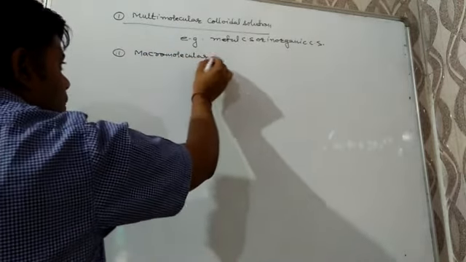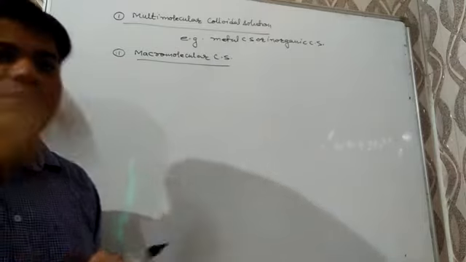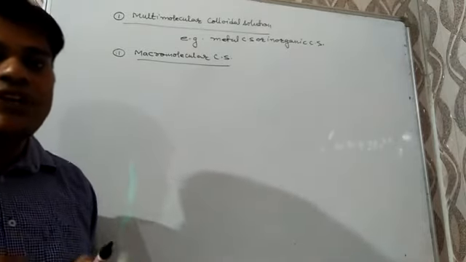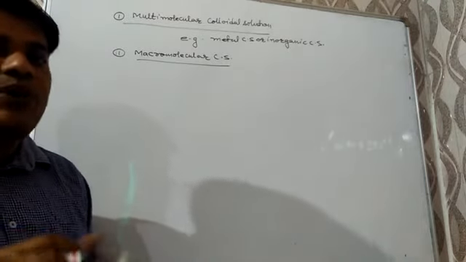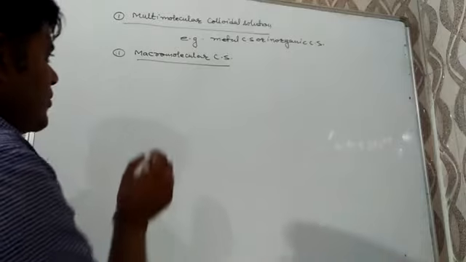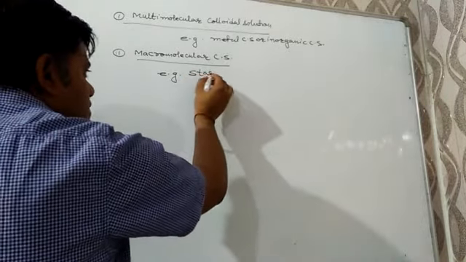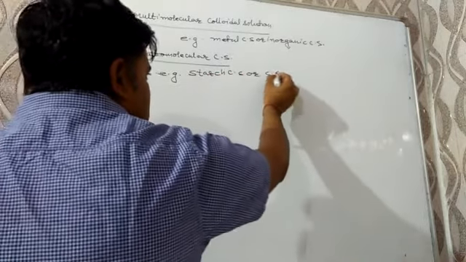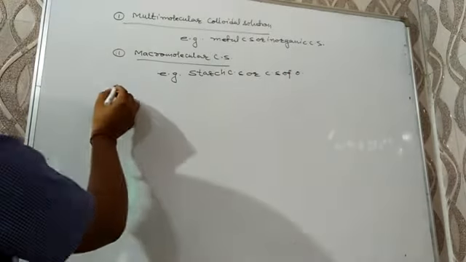Macromolecular colloidal solution. As the name suggests, macro means a single molecule can have colloidal dimension. In this type of colloidal solution, a single molecule can have colloidal dimension. Those are known as macromolecular colloidal solution. An example of it is starch colloidal solution, or colloidal solution of organic compounds like proteins and carbohydrates.